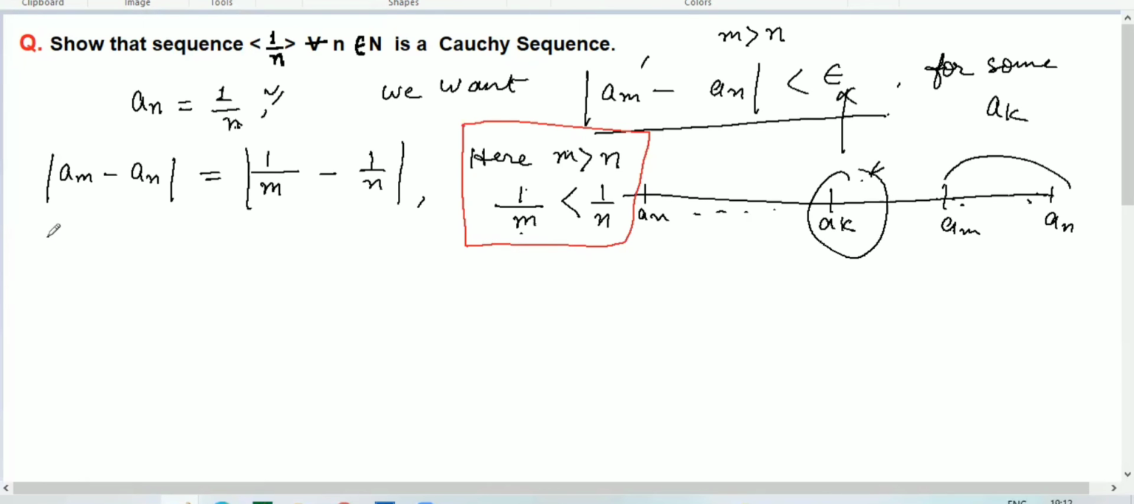Okay. So now what is here? |a_m - a_n| equals, now this time 1 over n is greater. Now I'm going to write it down, 1 over n minus 1 over m, because this is greater. This one is greater here. So here